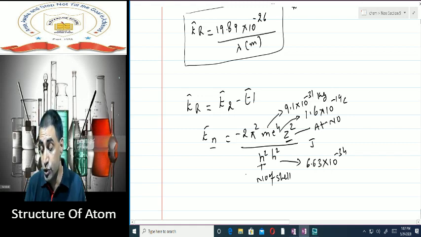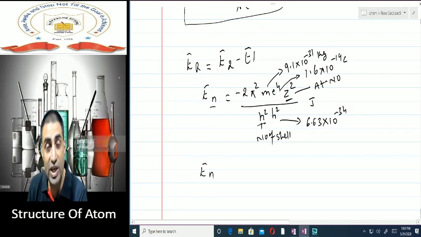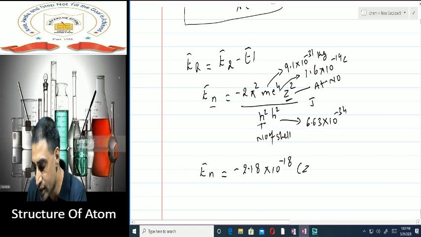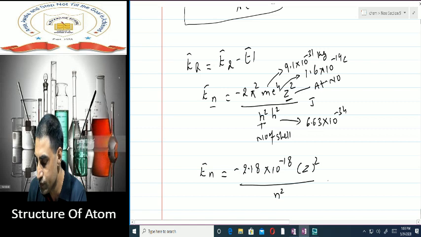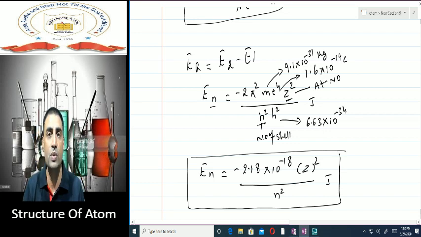So if I put the value of these constants, I will get my formula: En, that is energy of nth shell, first, second, third, fourth, fifth shell, is equal to minus 2.18 into 10 to the power minus 18 into Z square upon n square in joules. So this is how we can calculate the energy of a shell.